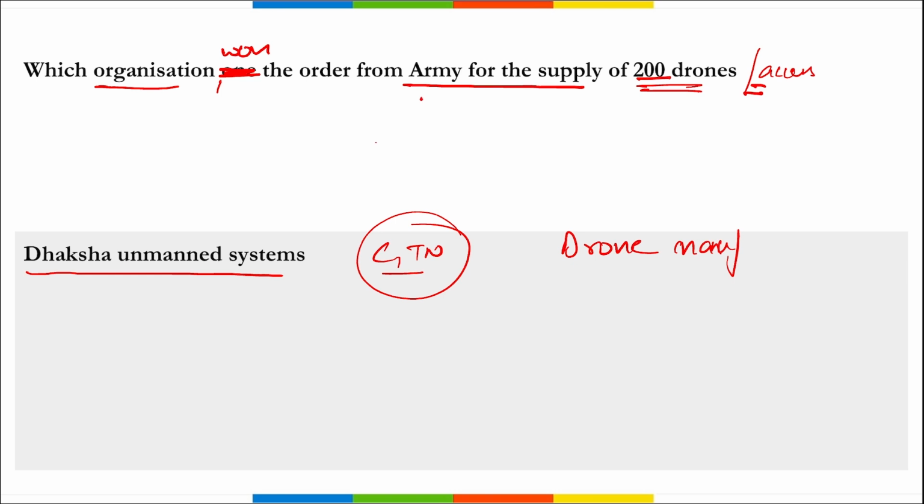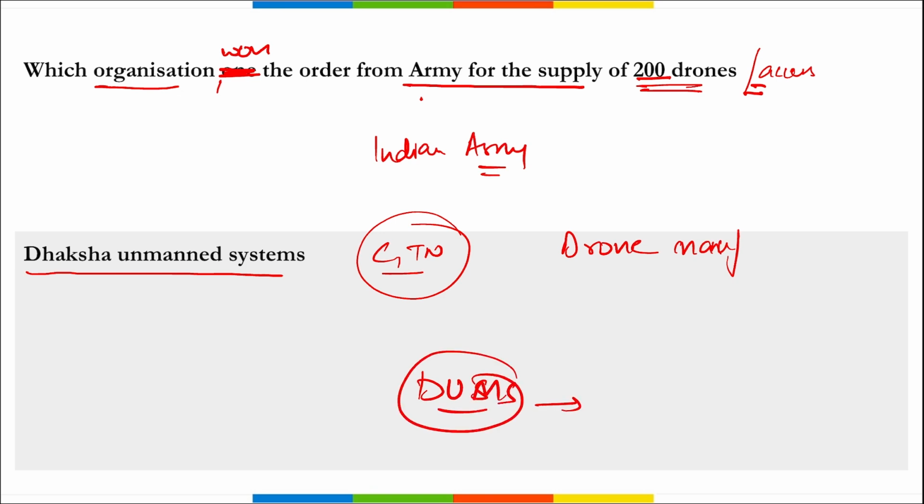Then they will be supplying this to the Indian Army. This question can also be asked. And next, remember this Daksha Unmanned Systems Limited, DUMS, has also won a contract from IFFCO. What is IFFCO? IFFCO is the Indian Farmers Fertiliser Cooperative, right? And it is for the supply of 400 agriculture spraying drones.